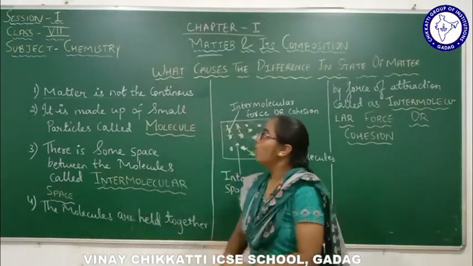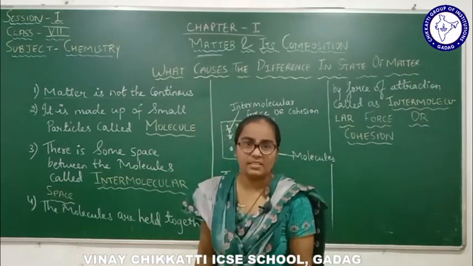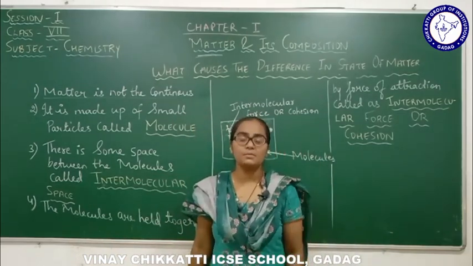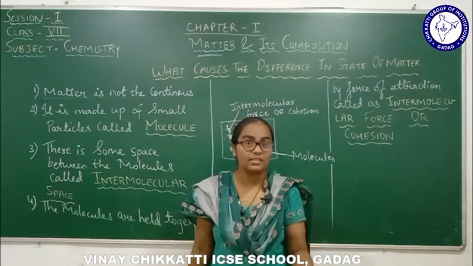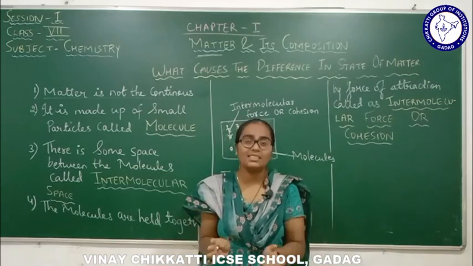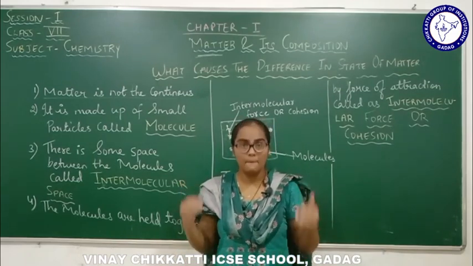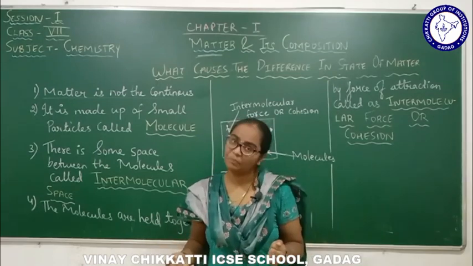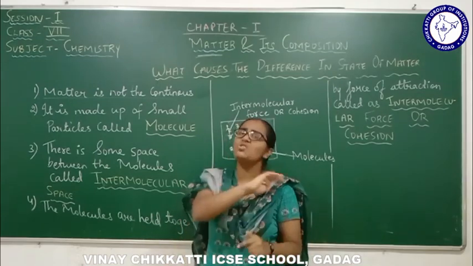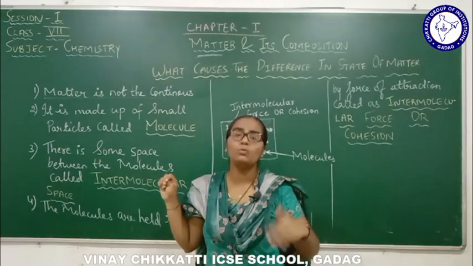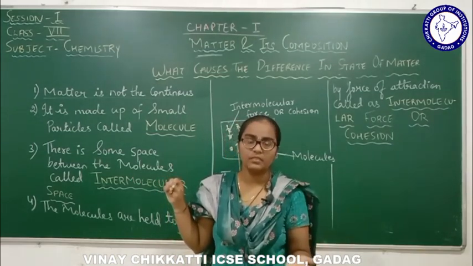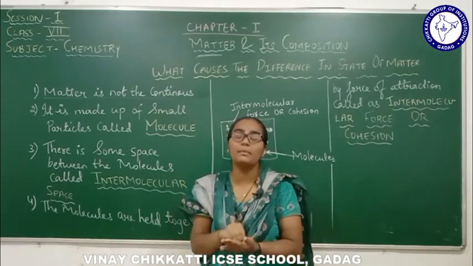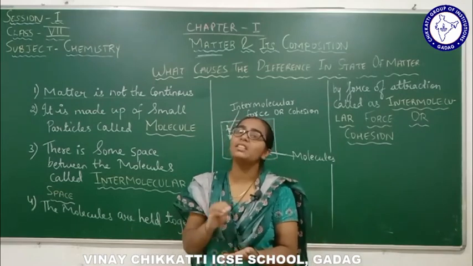Now matter is not continuous. Matter is not a continuous substance. What was matter? Matter is anything which has mass and occupies space. So if matter is not in a continuous state, then what will be there within the matter? There should be something within the matter which does not make it continuous.